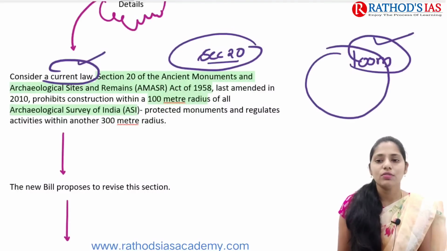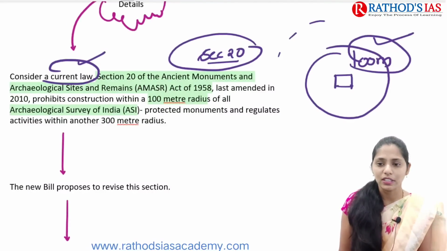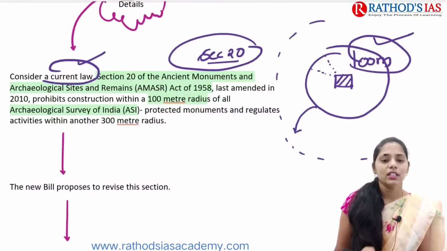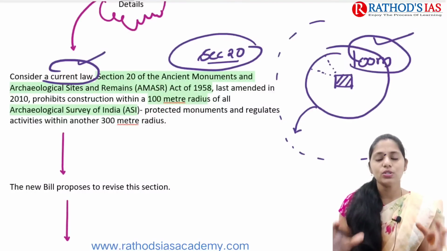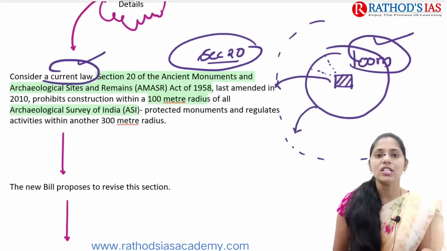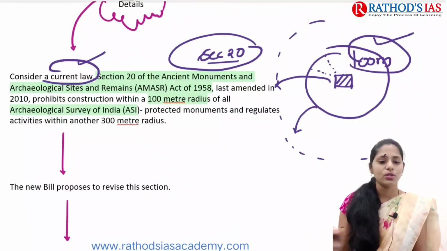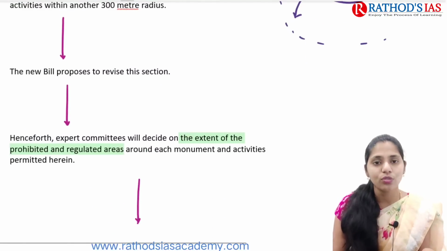So we have a protected area around any monument; for 100 meters, it is considered a protected area. And from this 100 meters, another 200 meters mainly comes under the regulated area. So activities need to be regulated within the 300-meter radius of this national monument. And this bill is mainly going to revise Section 20 of this Act.